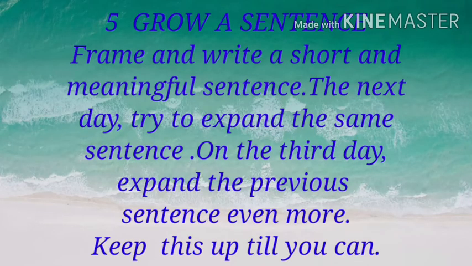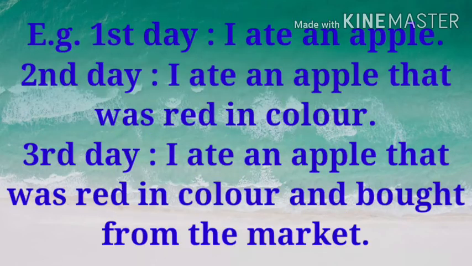Activity 5 is grow a sentence. Frame and write a short and meaningful sentence. The next day, try to expand the same sentence. On the third day, expand the previous sentence even more. Keep this up till you can. Make sure that there is continuity and proper meaning to your sentences. For example, first day, I ate an apple. Second day, I ate an apple that was red in color. Third day, I ate an apple that was red in color and bought from the market.